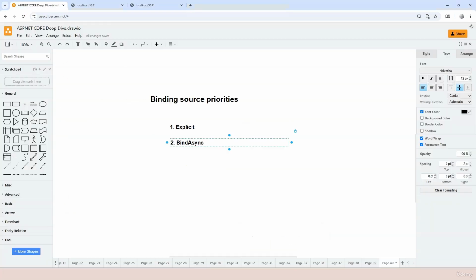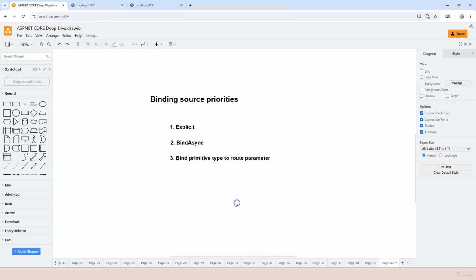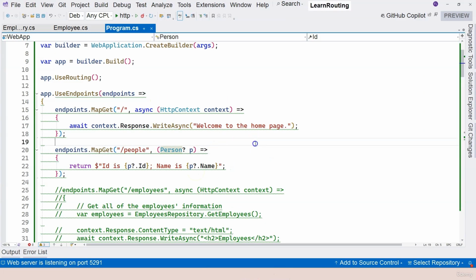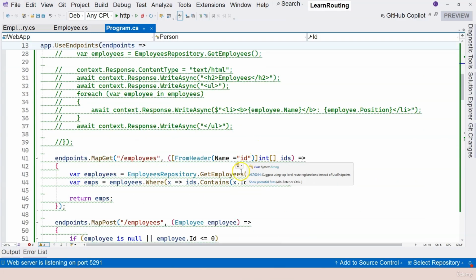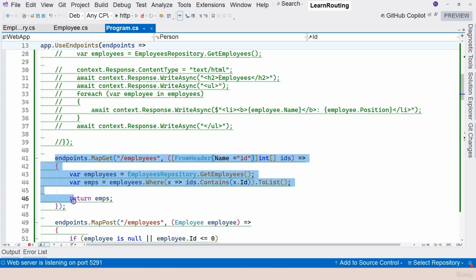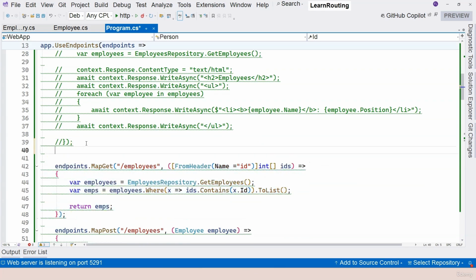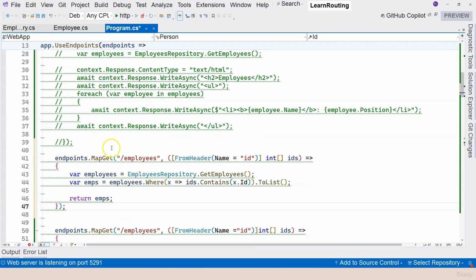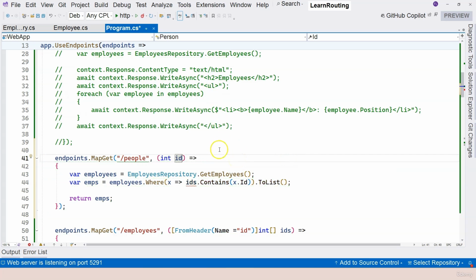Go back to our diagram here, and we have the third one, which is binding a primitive type to a route parameter. So if we have a primitive type, for example, this one, this is not a good example. This is an array. So let's duplicate this. Let's say we change this to people, and then we just try to grab a specific person. So we don't need an array, we just need the ID.